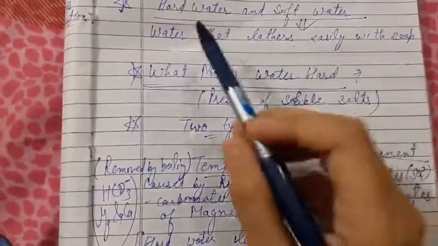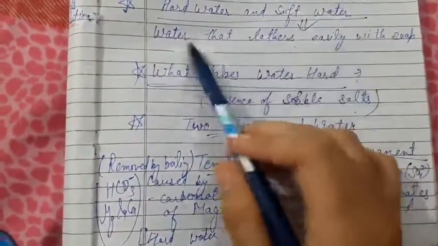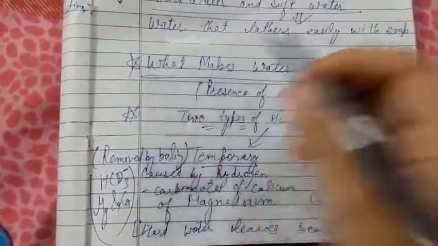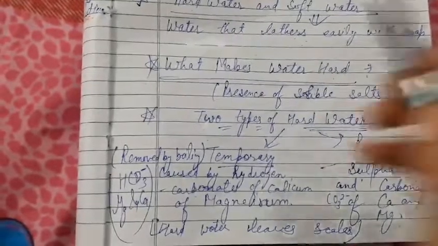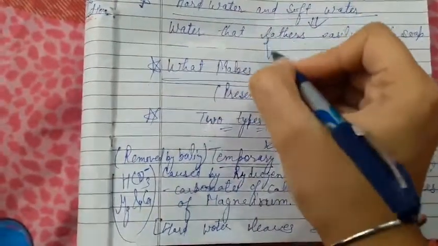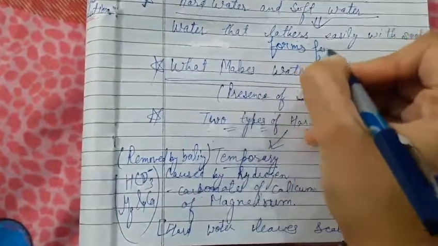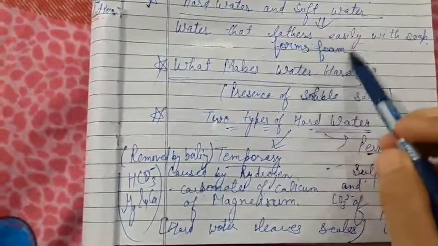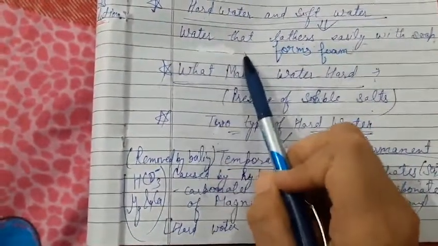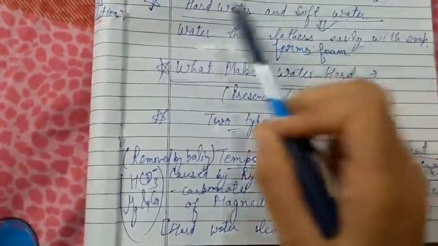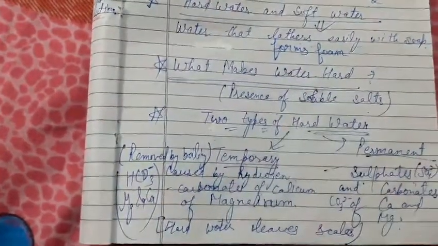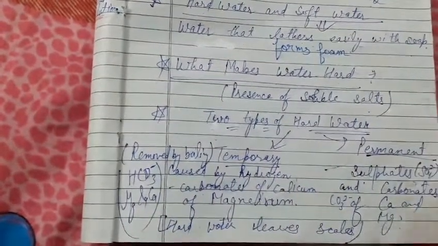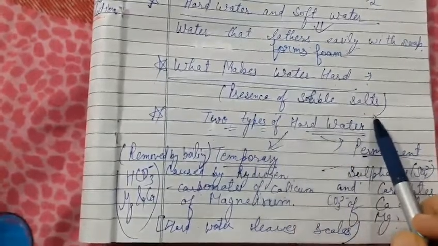And next topic is hard water and soft water. Water that lathers easily with soap is soft water. Lather means foam. So the water which does not lather easily with soap is hard water. Now, what makes water hard? Well, students, the presence of soluble salts makes water hard.